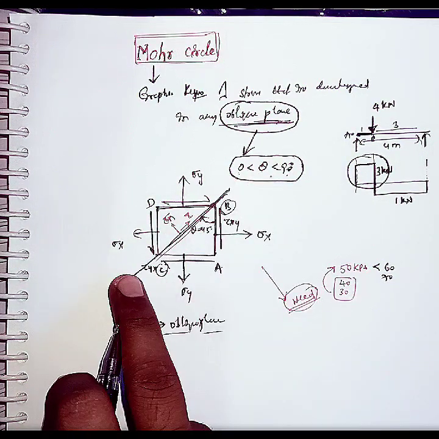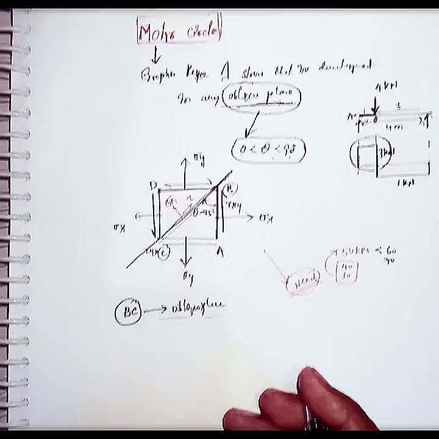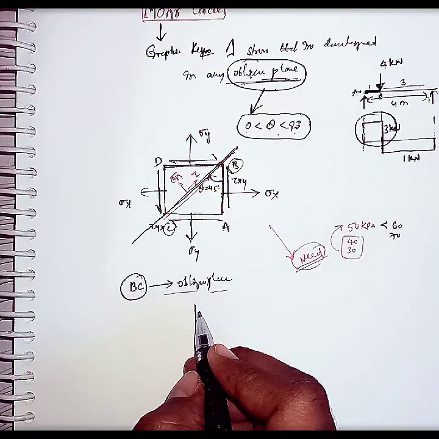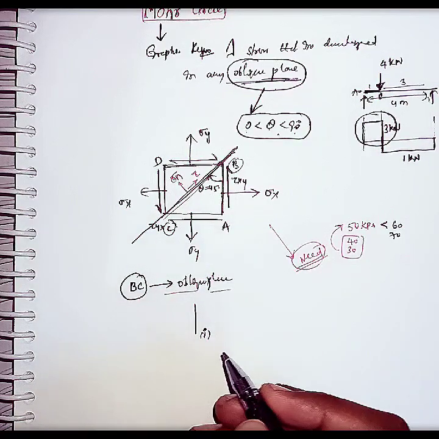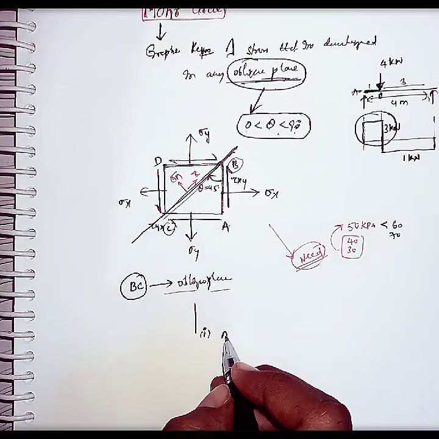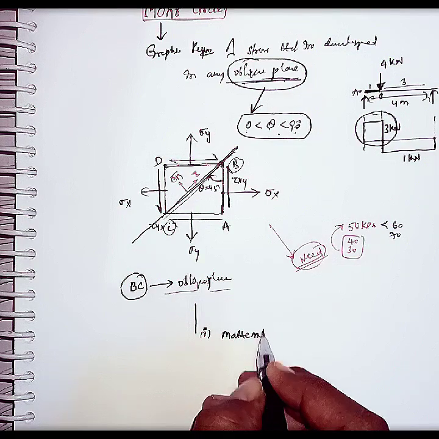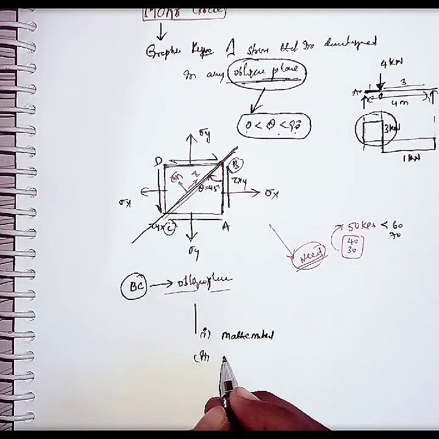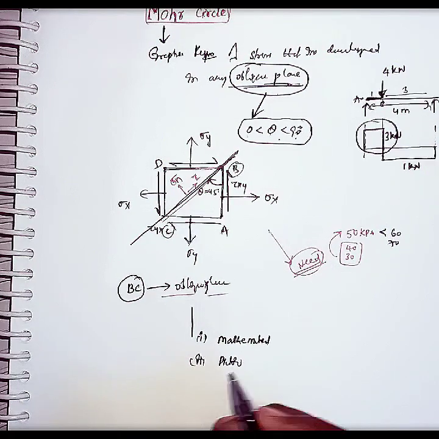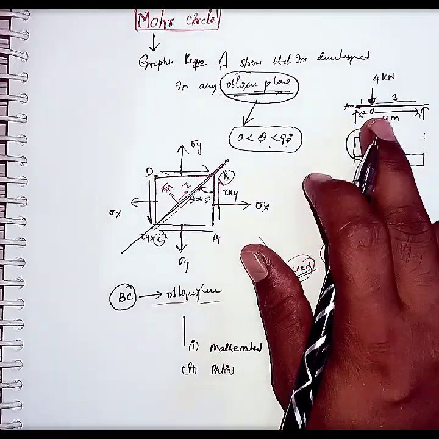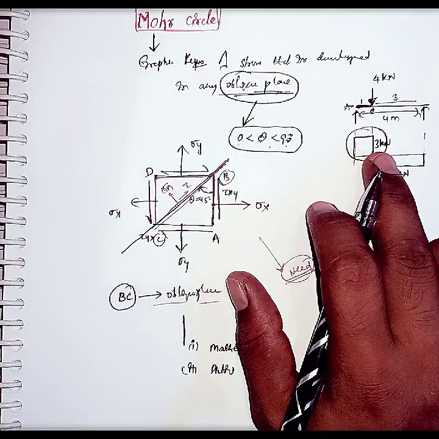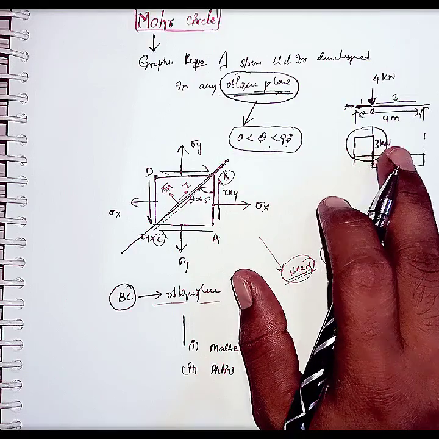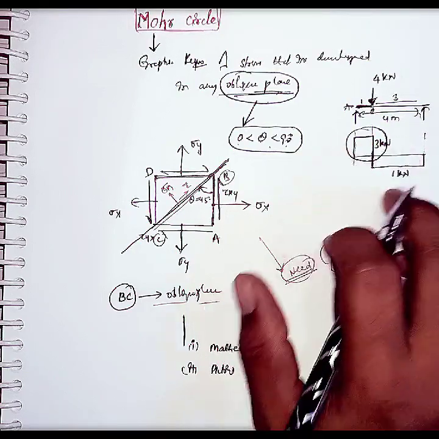That is the need of calculating the normal stress and shear stresses developed in this oblique plane. Now, to calculate these normal and shear stresses, there are two methods. The first one is the mathematical formula, and the second one is a pictorial representation. Like with a shear force diagram, we can calculate the shear force with the equilibrium equation, sigma Fy equal to 0, or by the pictorial representation.